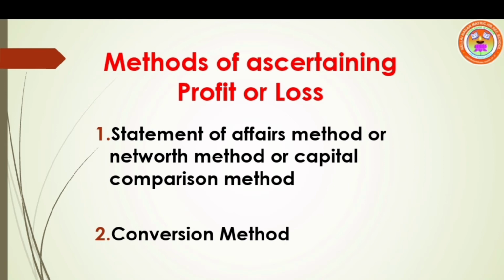Methods of ascertaining profit or loss. When accounts are kept under single entry system or incomplete records, the following methods are used to find out profit or loss of the business. There are two methods to find out profit or loss of the business. First method, statement of affairs method. It is also known as net worth method or capital comparison method. Second one, conversion method. We are going to do sums from these two methods.